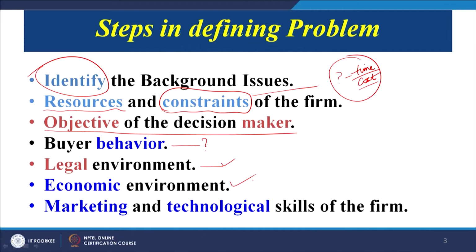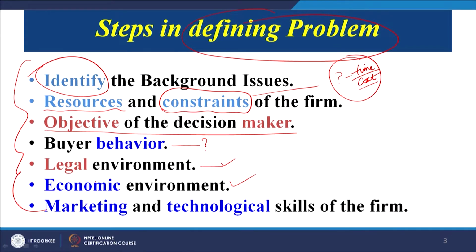Then the marketing and technological skills of the firm are also very important aspects when we are defining our problem. Why? Because sometimes our marketing teams are so well equipped and our technological skills so well established that whatever product we bring, we are sure it is going to be successful in the market. So we need not worry. If we are technically competent and our sales teams have the potential to sell the technological product that the team is developing, then we may not be that worried.